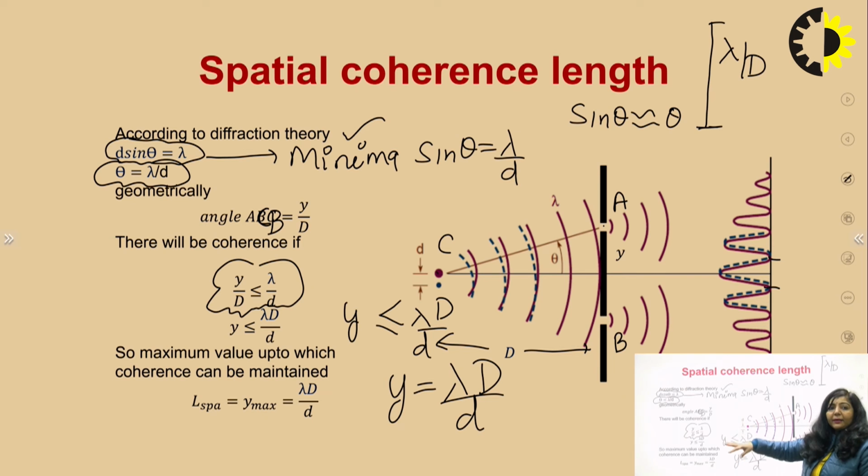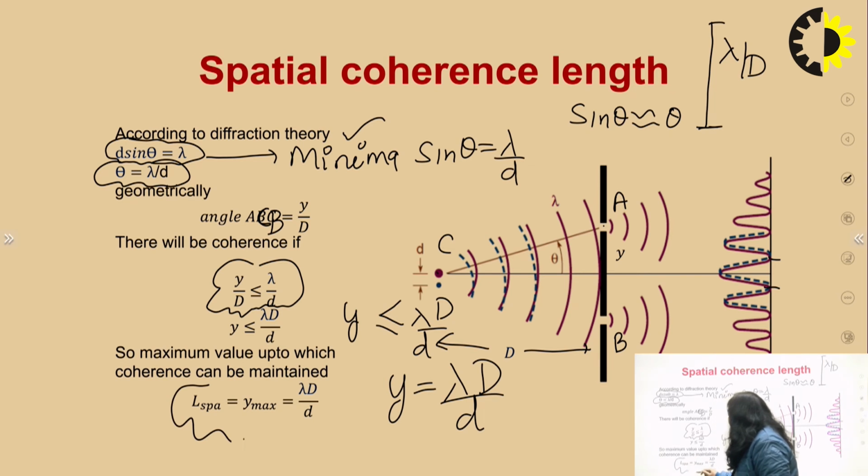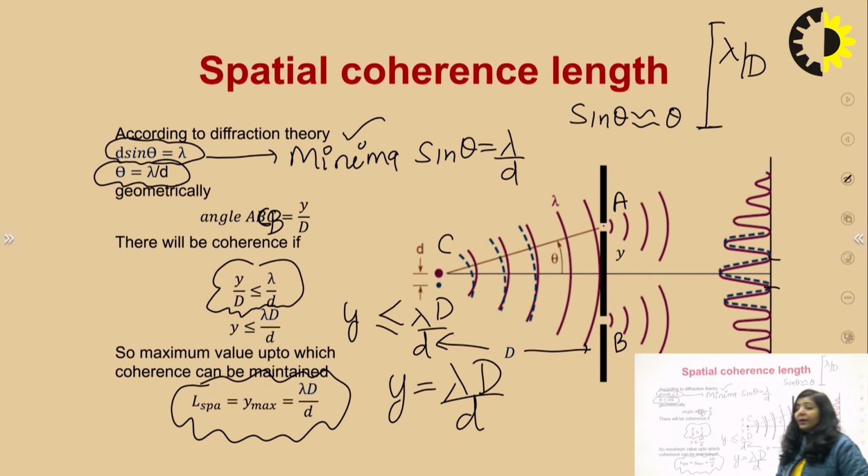But if Y is greater than that, you cannot get perfect phase relationship, so there is no coherence between the points. This maximum separation is known as the spatial coherence length. So from this final expression, spatial coherence length is equal to lambda D upon d.